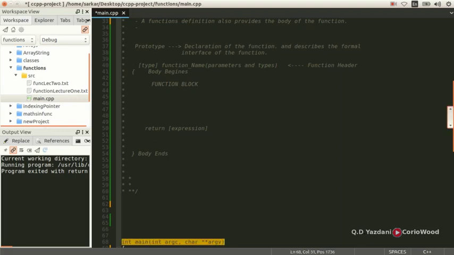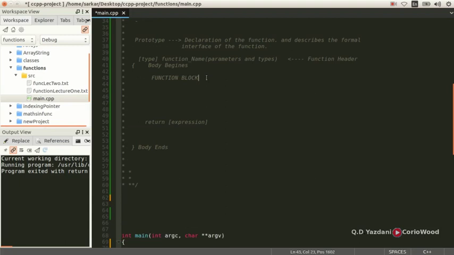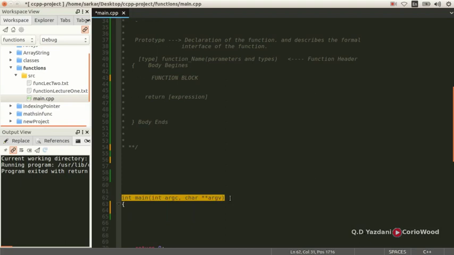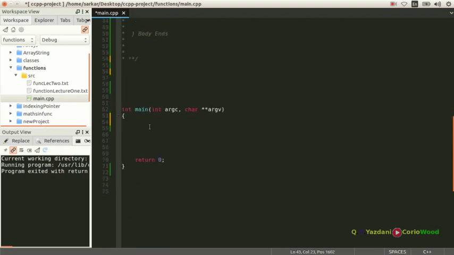Whatever you see here, I'm going to bring this one up so you can see. Okay, so I'm going to remove this. This is a function header. If you look in here, there are two squiggly brackets. There's the body of the function, so it begins from here and ends there. This is a function block. The empty one is a function block, and that one's a function header. So the body begins from here and the body ends here. This is one of the simplest main functions in C++.